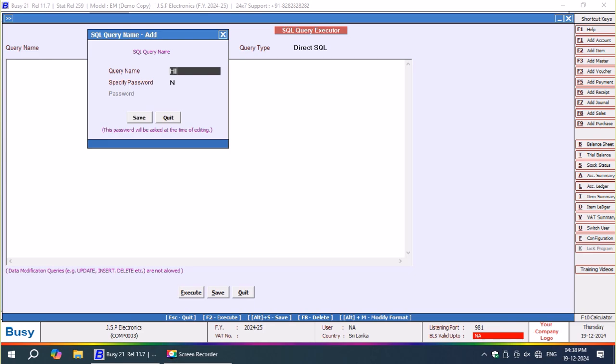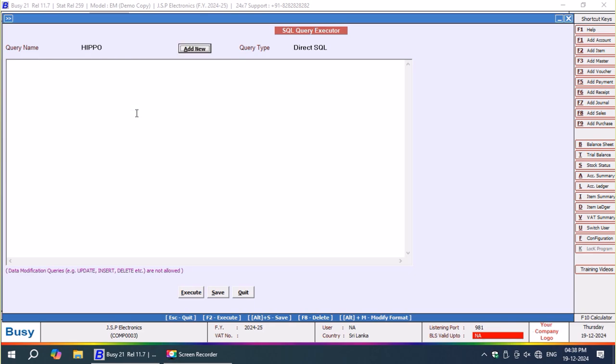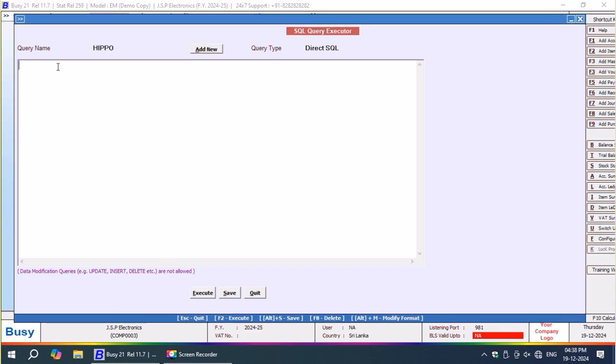Now I'm going to write one more query. Name is hippo. You can take any name; by the way, these are all animal names. Hippo, select. Now I'm going to write the query as select m2.d1 from master support as m2, where m2.master code in.